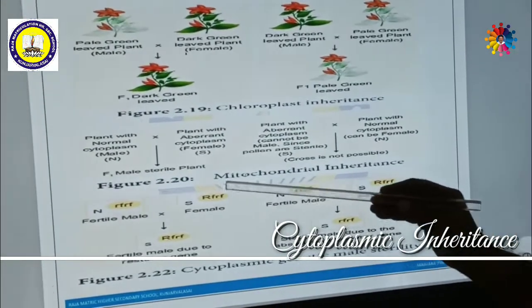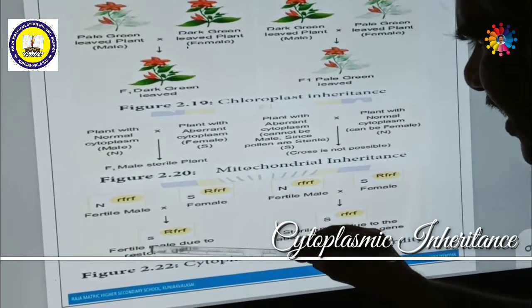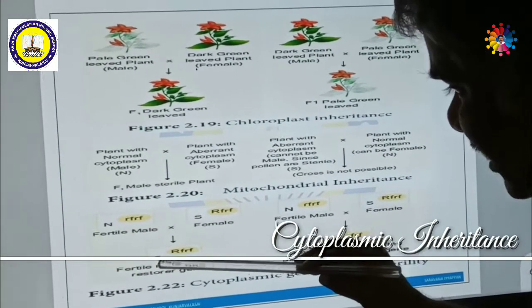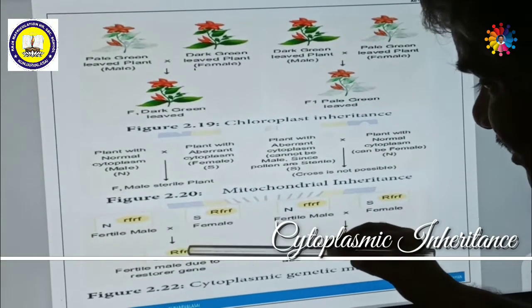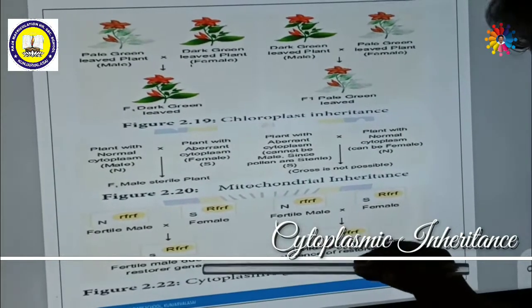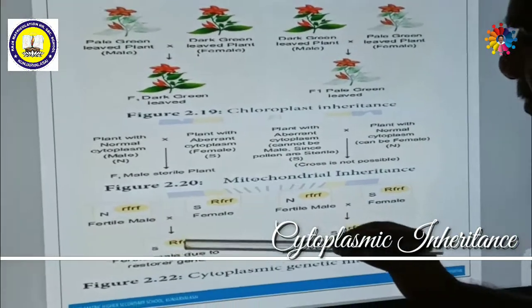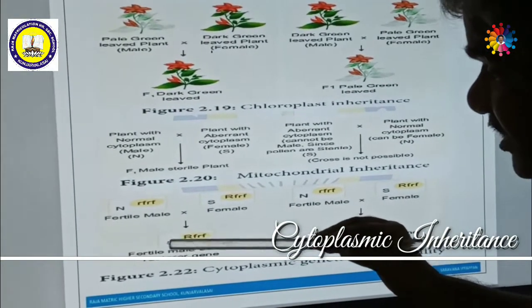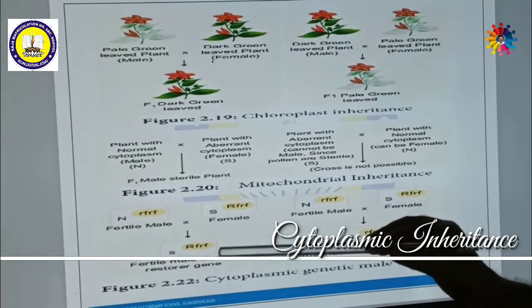If we cross them, they can produce offspring with sterile cytoplasm and the restore fertility gene. The restore fertility gene is in the nucleus, and the sterile cytoplasm is in the cytoplasm. But even though this is sterile, it has become fertile. Why? How? Because the restore fertility gene present in the nucleus makes this sterile cytoplasm fertile, a male restorer.